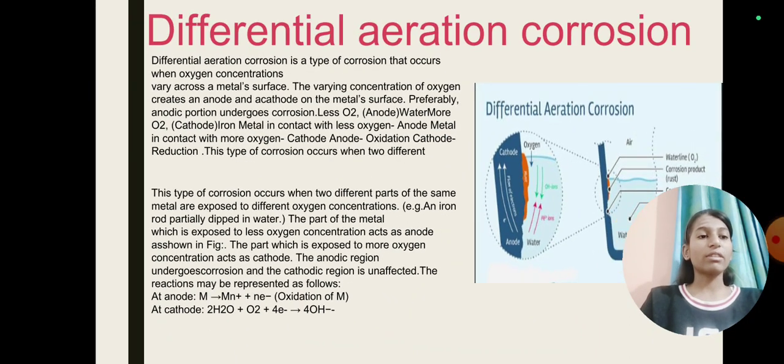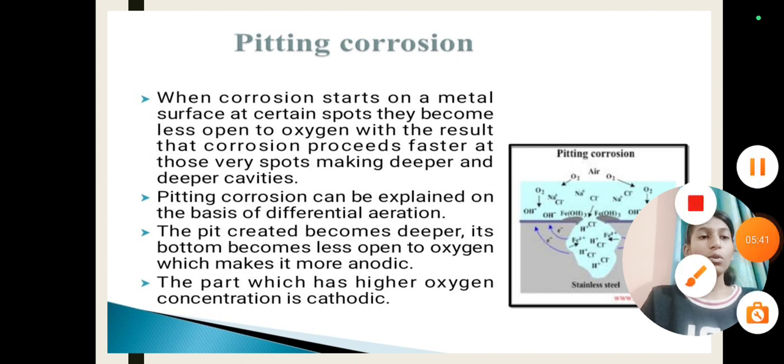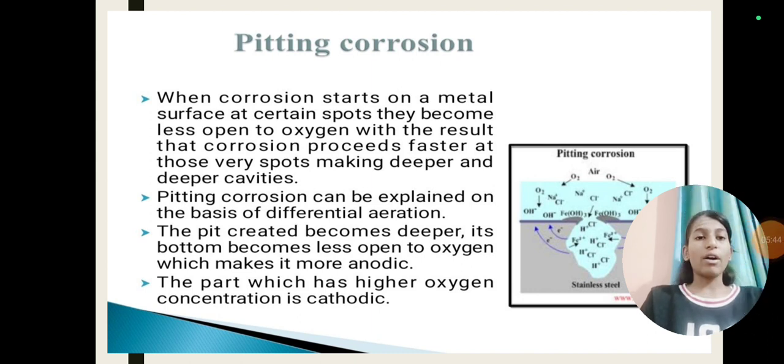And the next one is pitting corrosion. When corrosion starts on a metal surface, certain spots become less open to oxygen, with the result that corrosion proceeds faster at those very spots, making deeper and deeper cavities.